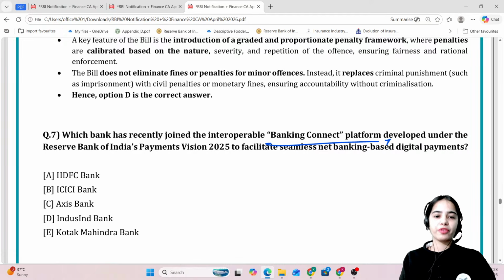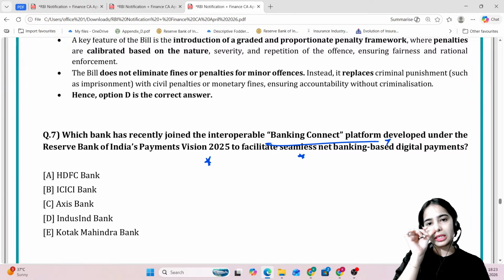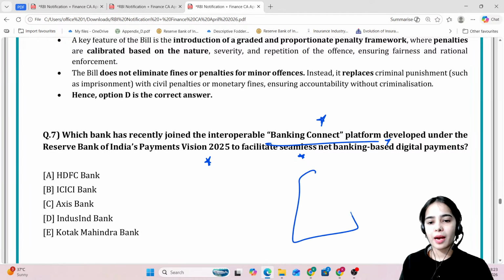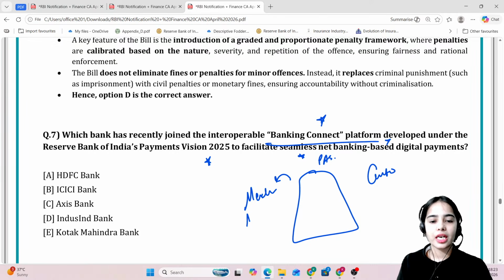Coming to the next one, which bank has recently joined the Interoperable Banking Connect platform developed under the RBI's Payment Vision 2025 to facilitate seamless net banking based digital payments? So what happens is that payment aggregators connect the merchants with the customers so that the merchants can receive the payments. Merchants are, let's say, Amazon, Flipkart. Now the payment aggregators can take the money from the customers through UPI, digital wallets, cards, debit card, credit card, and net banking also.